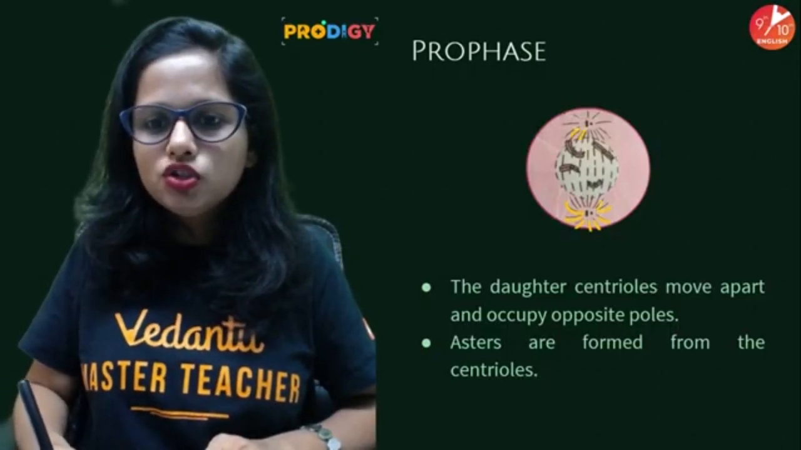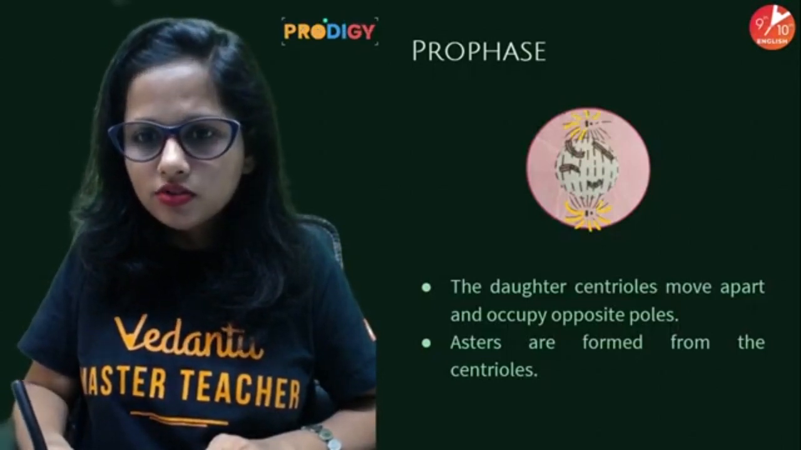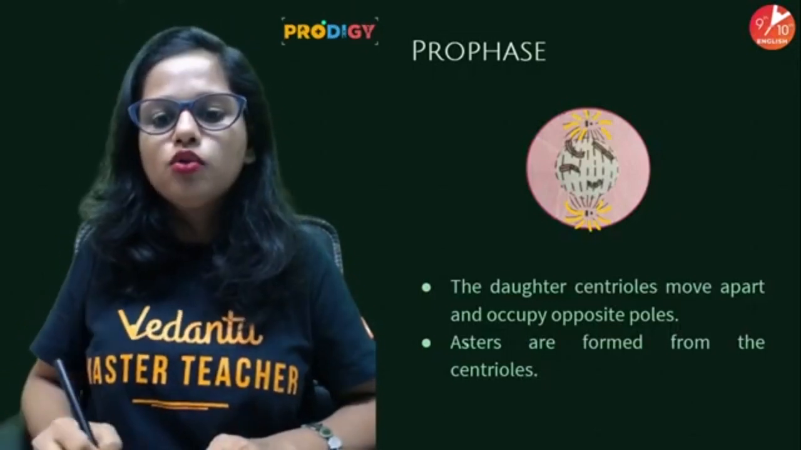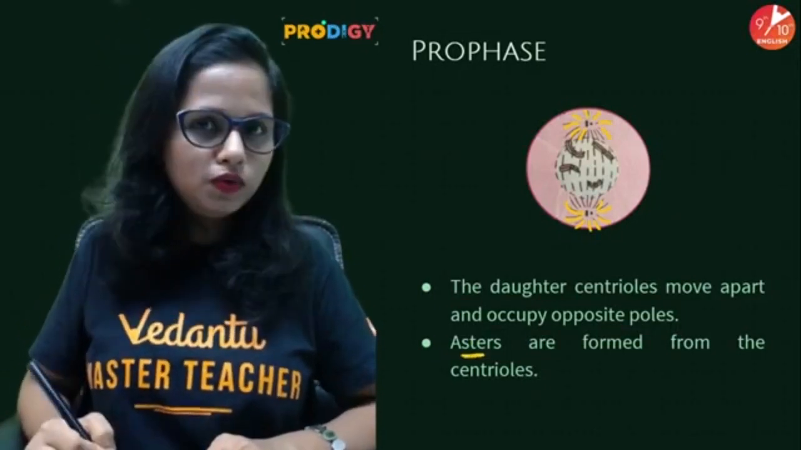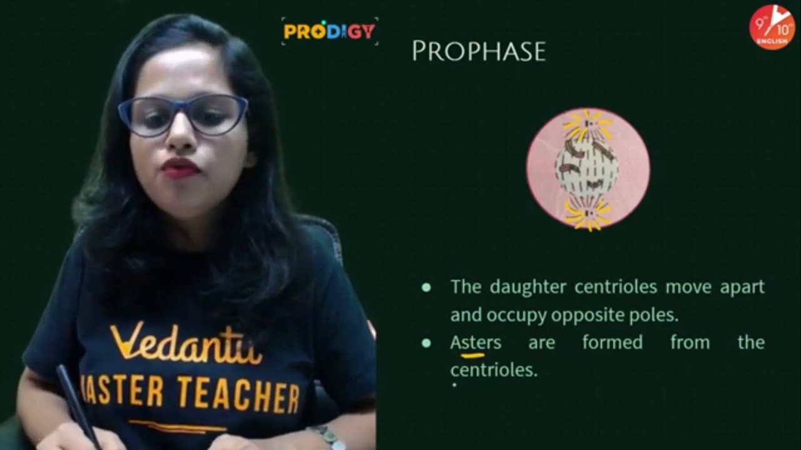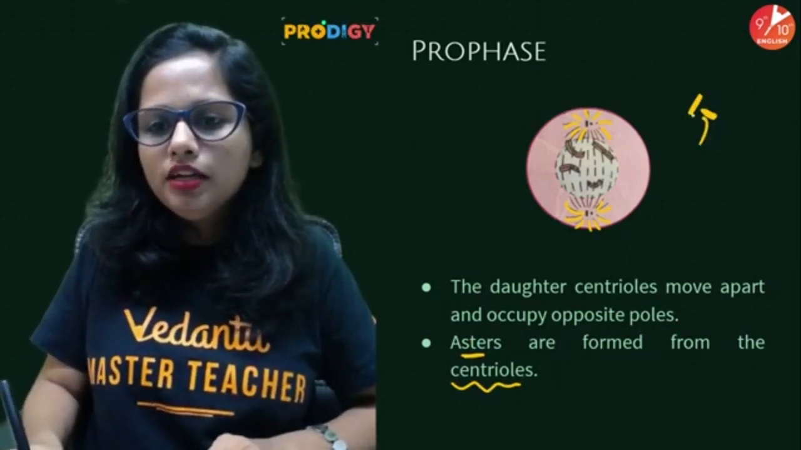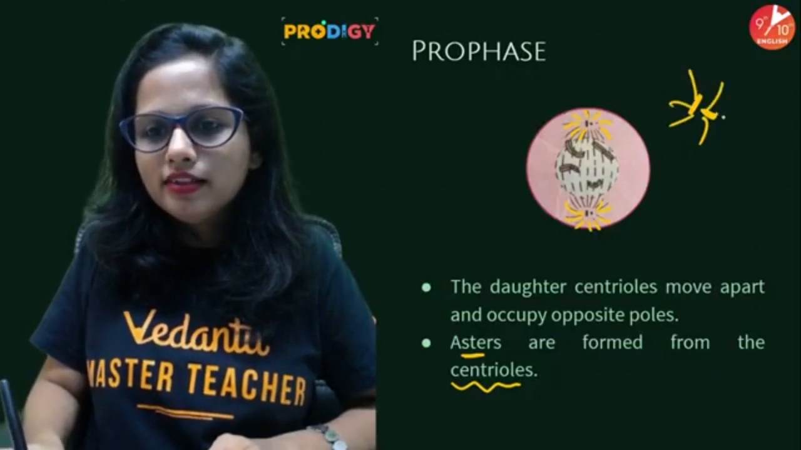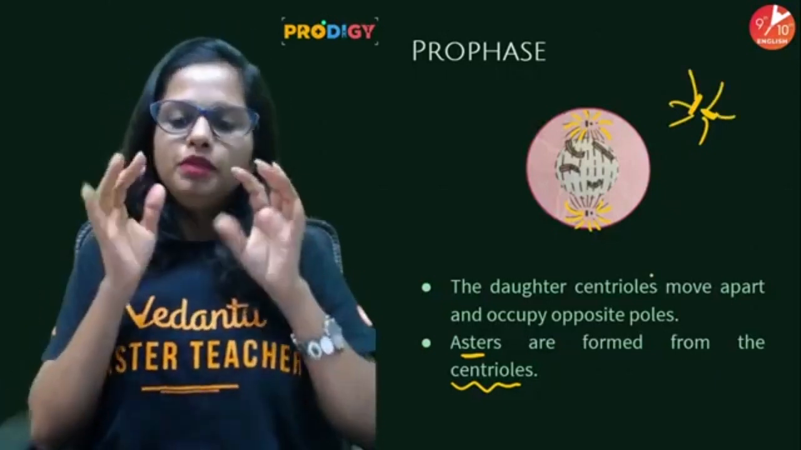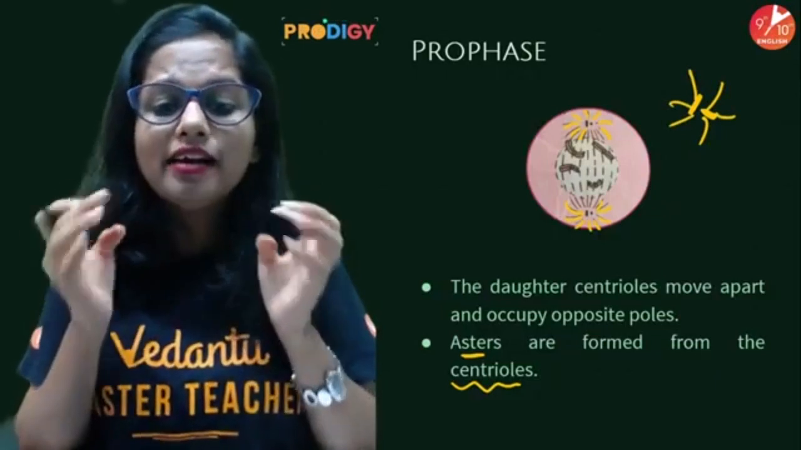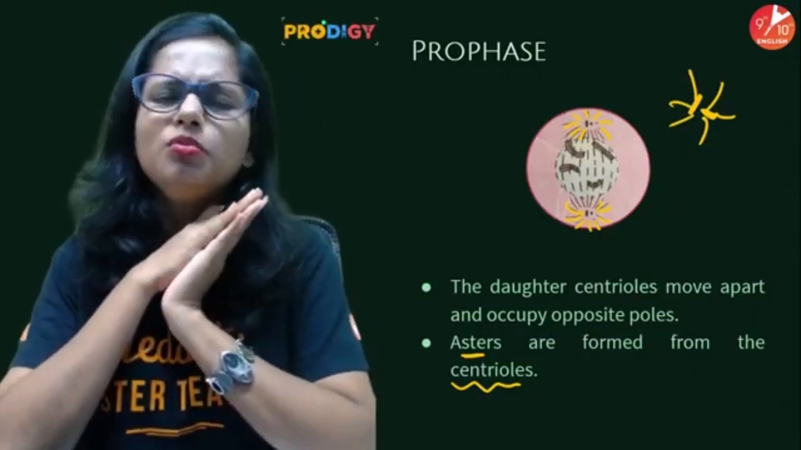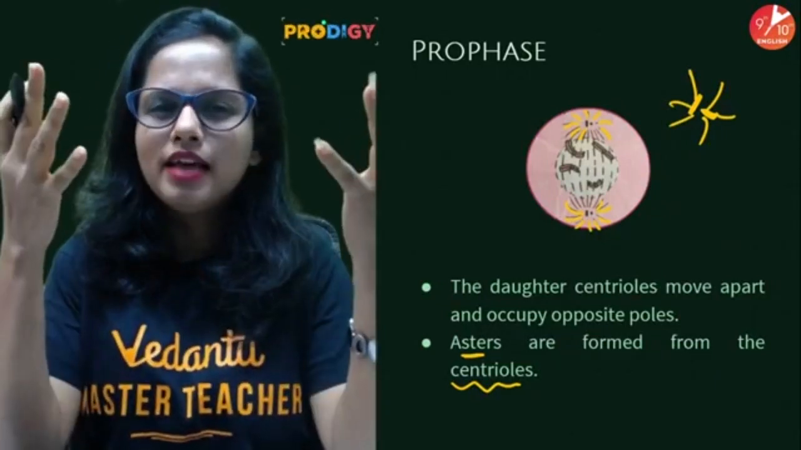These radiating star-like structures are called asters. These asters are formed from the centrioles. Suppose these are the centrioles, from them these asters arise. So asters arise from the centrioles. Now you must be wondering, ma'am, what is the task of these asters?